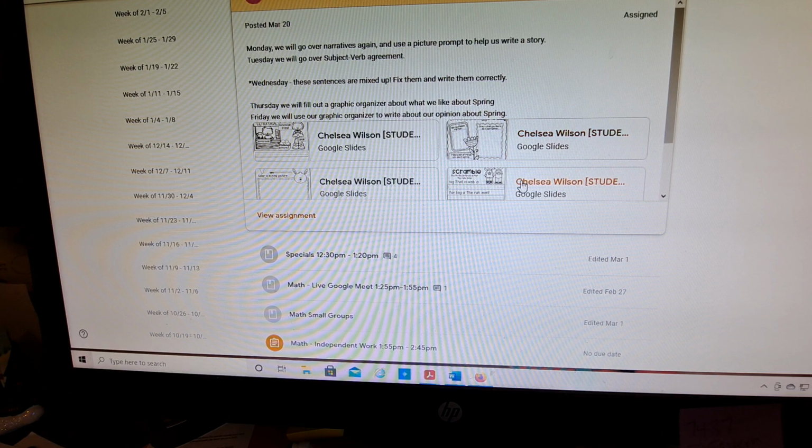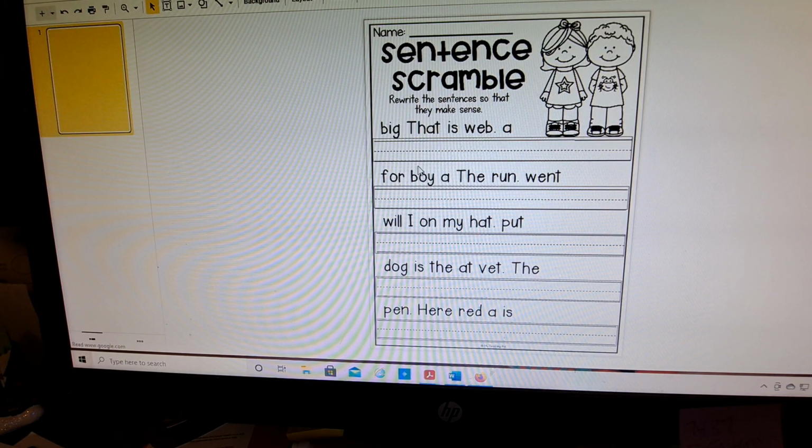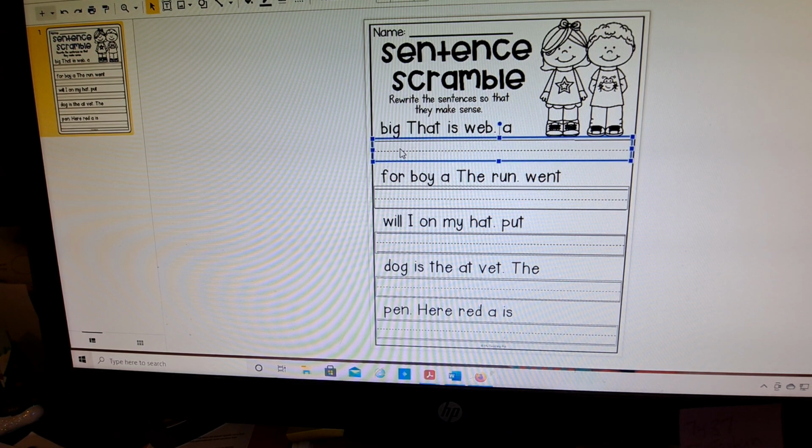Wednesday, for the independent work, just to keep it a little easier, these are just sentence scrambles again that you can kind of just look and try to correct them. So you're almost acting like an editor. And you look at the words. This one says, big, that is web A. So the clue is the word that starts with a capital letter is going to be the first word. So that is a big web. And the word web there has a period. And that's how you know it's probably the last word. So that's for their Wednesday independent work.